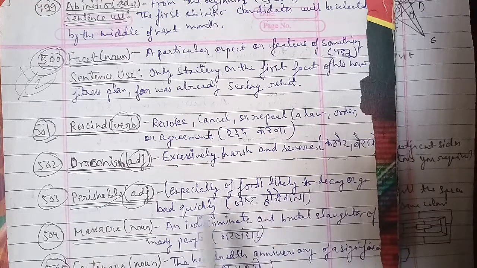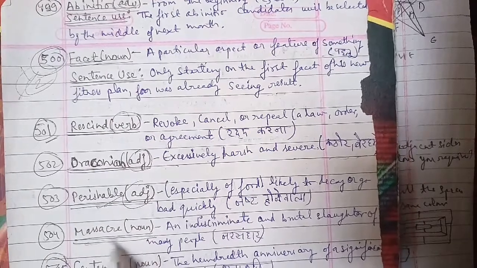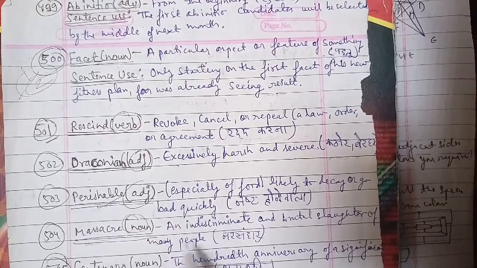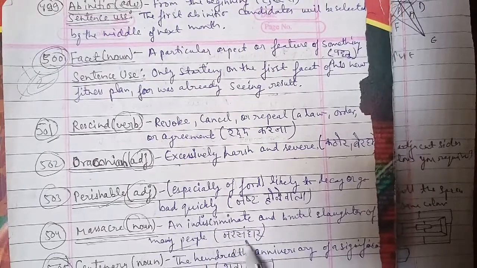504th word we have here, and that we have to discuss of course, and that is an important one, that is massacre. Massacre is a word that is being used as a noun, and the meaning of massacre is an indiscriminate and brutal slaughter of many people, which is narsanghar. Then you can use the word massacre here.